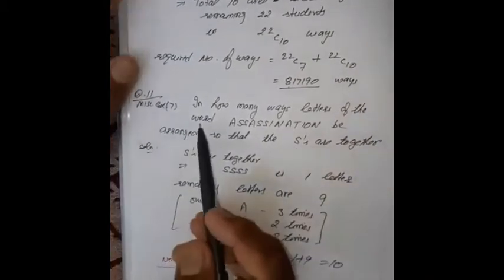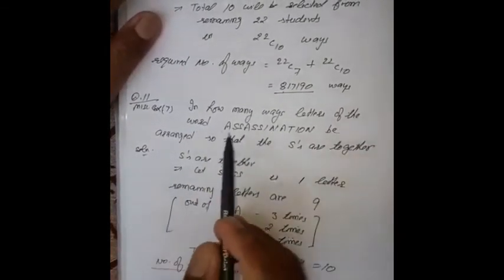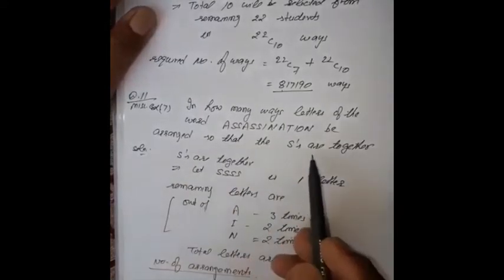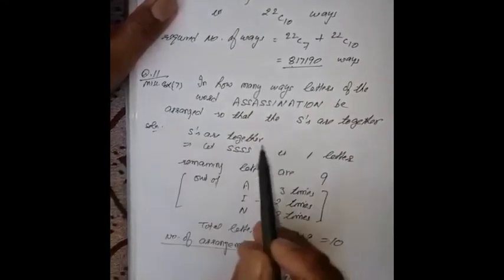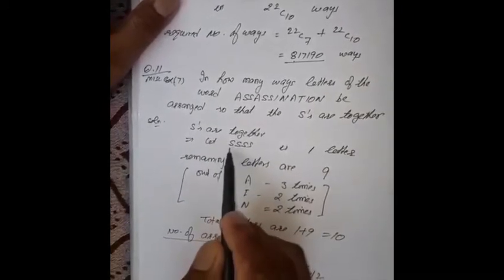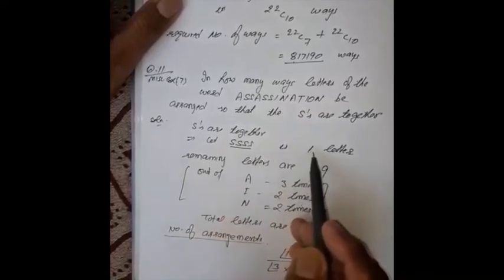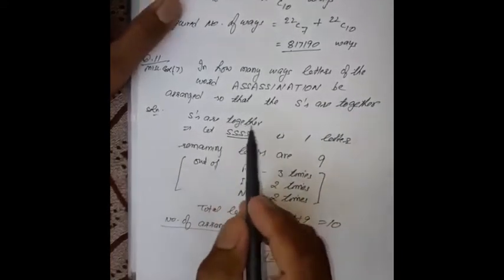Now 11th question. In how many ways can the letters of the word ASSASSINATION be arranged so that the S's are together? Now all S should be together. In the solution, if all S are together, it means we will assume all S as one letter. So we will arrange them together in one shot.